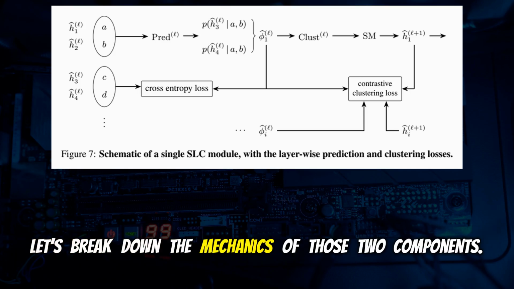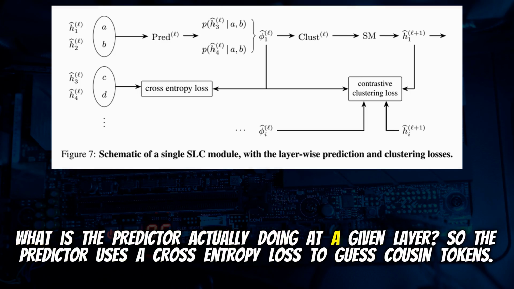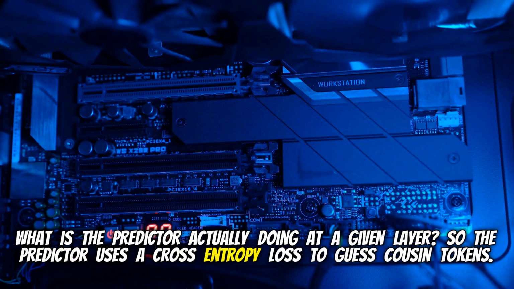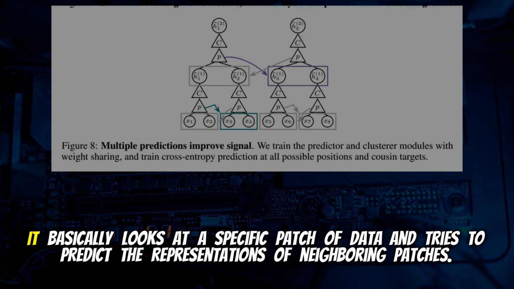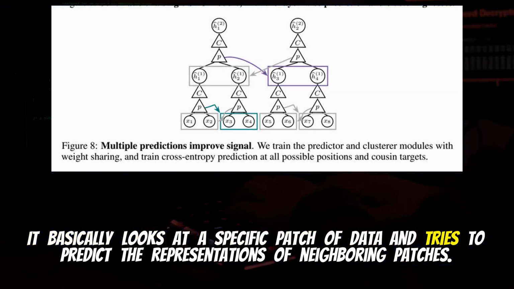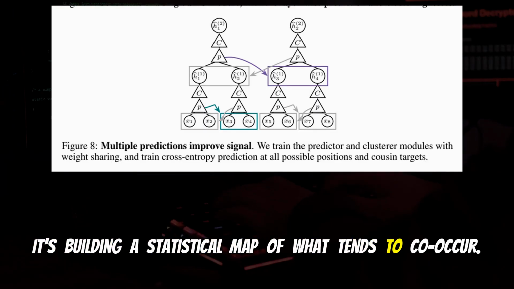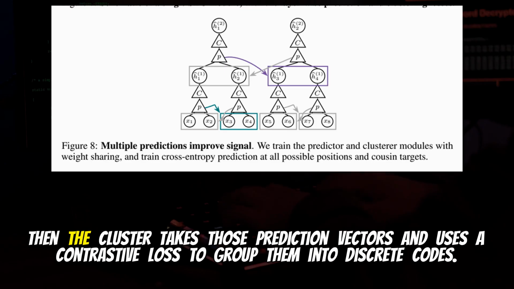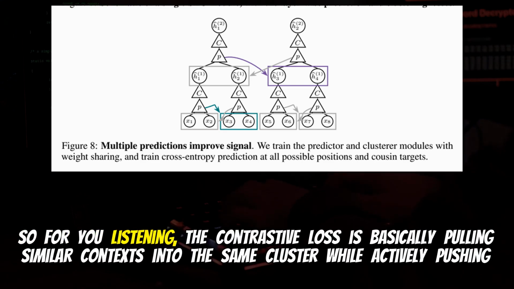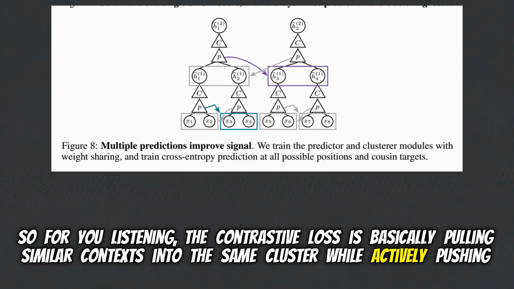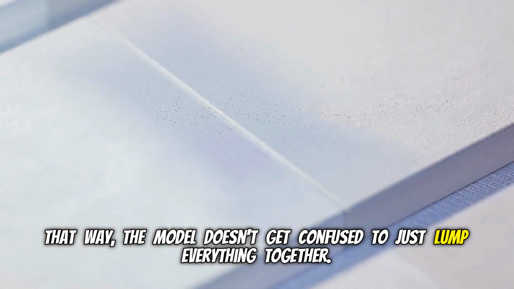Let's break down the mechanics of those two components. What is the predictor actually doing at a given layer? So the predictor uses a cross-entropy loss to guess cousin tokens. It basically looks at a specific patch of data and tries to predict the representations of neighboring patches. It's building a statistical map of what tends to co-occur. Exactly. Then the clusterer takes those prediction vectors and uses a contrastive loss to group them into discrete codes. So for you listening, the contrastive loss is basically pulling similar contexts into the same cluster while actively pushing dissimilar ones apart. That way, the model doesn't get confused and just lump everything together.